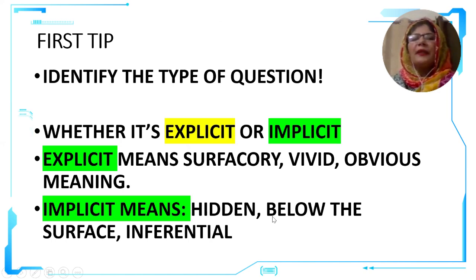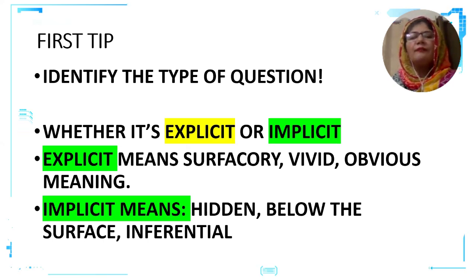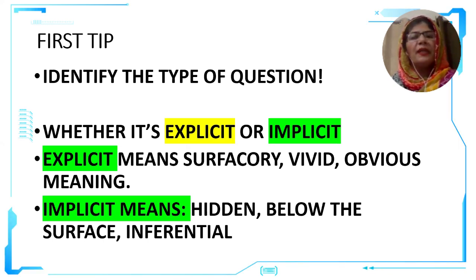The first tip is that you should be able to identify the type of question. As you know, the first question of comprehension in 1123 and text A of 0500 deal with two types of meanings. The first is explicit meaning and the second one is implicit meaning.